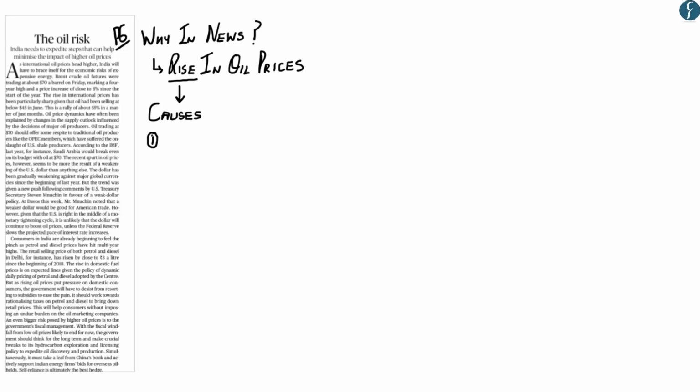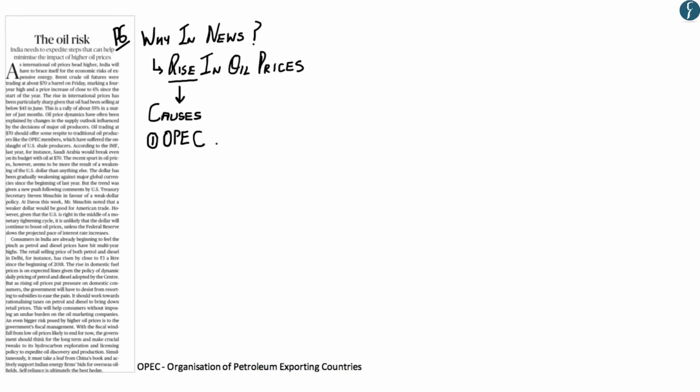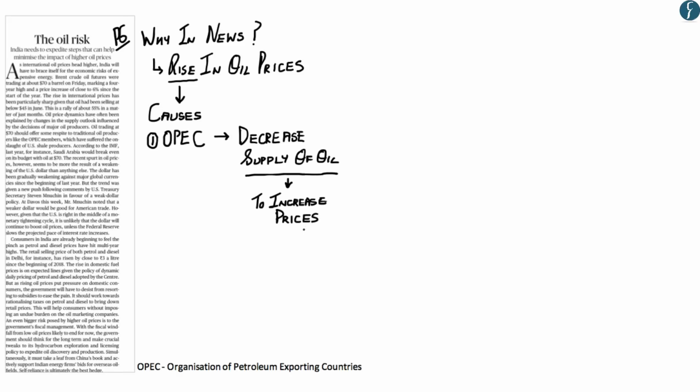The OPEC cartel, or the Organization of the Petroleum Exporting Countries, consists of members who are the largest suppliers of oil around the world, such as Saudi Arabia, Venezuela, among others. For the past one year, OPEC has cut down the supply of oil so as to increase the prices of oil in the international market. And as a result, prices have increased from $45 per barrel in June of last year to $70 per barrel as of now.